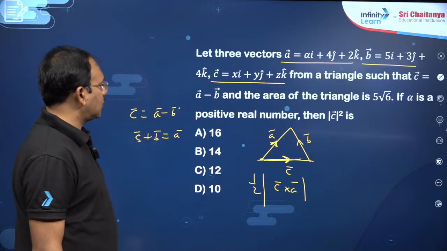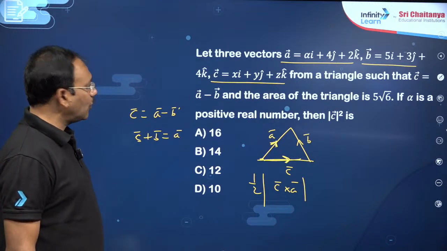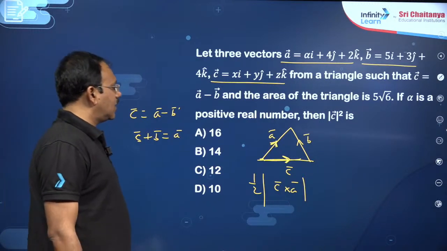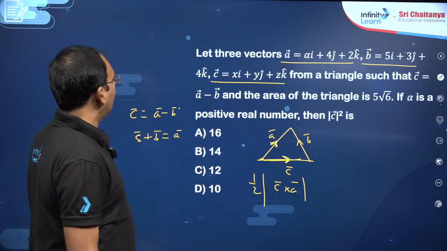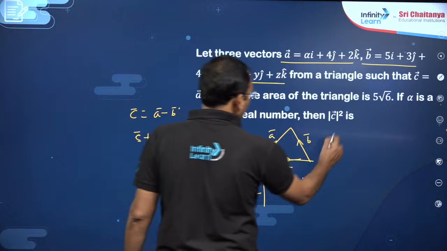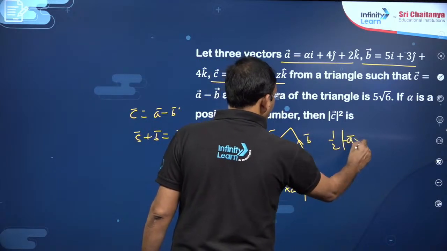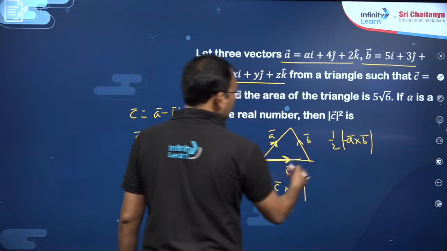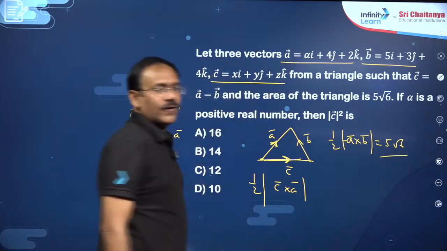Or else you can also take alpha is a positive real number, then magnitude of C bar. So you can also try, my dear friends, here. So A bar is having alpha, B bar is completely known. Why don't you find, so half magnitude of minus A bar cross, anyhow you are taking magnitude, is equal to 5 root 6, my dear friends, 5 root 6.